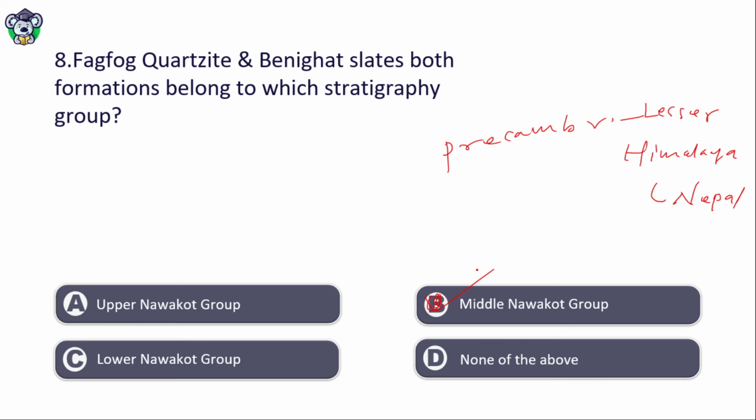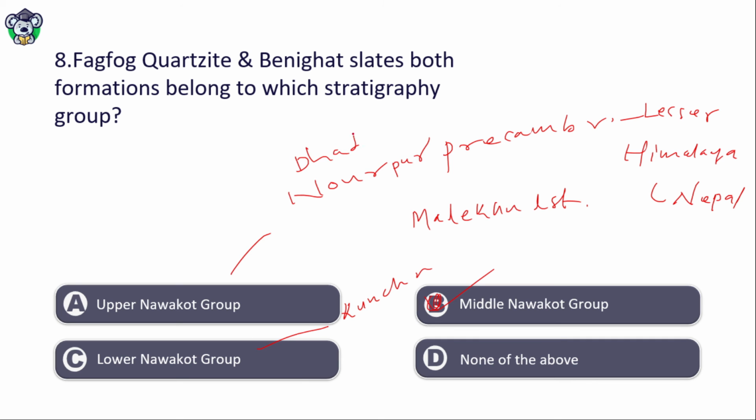In the Middle Nawakot group, Malekhu limestone is also found. In the Lower Nawakot group, Kuncha formation. In the Upper Nawakot, Nourpul formation and Dhading dolomite.